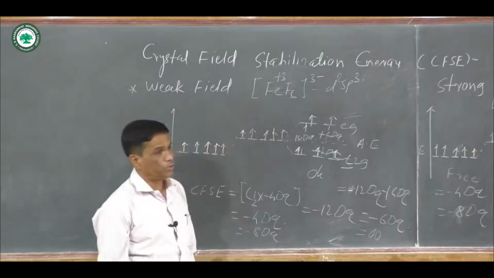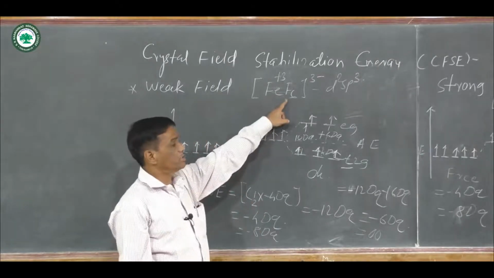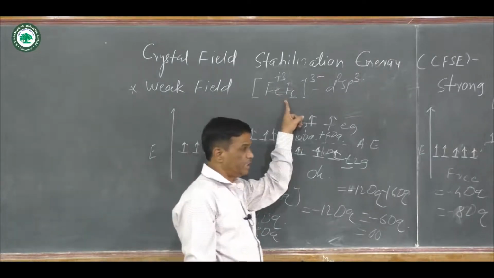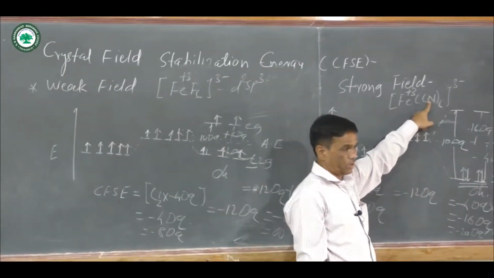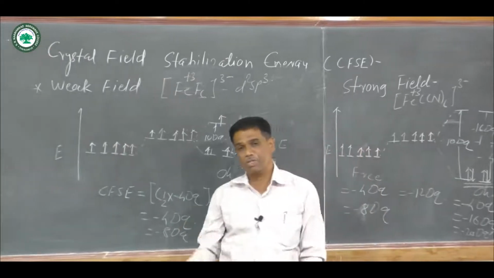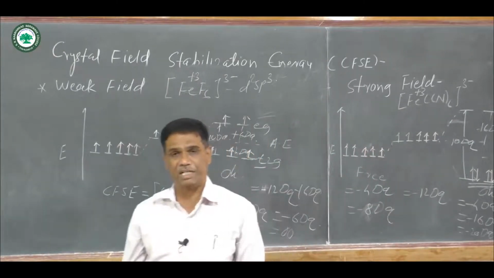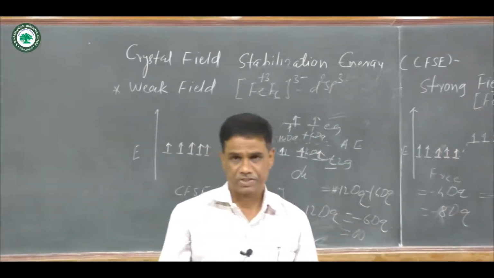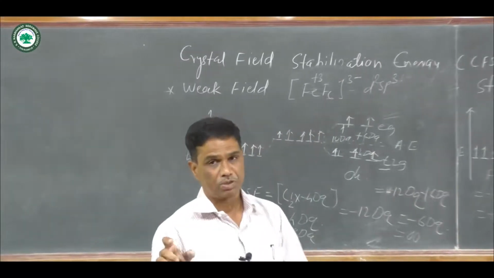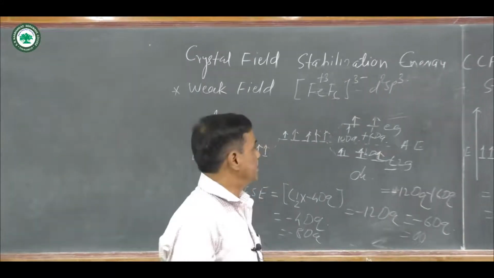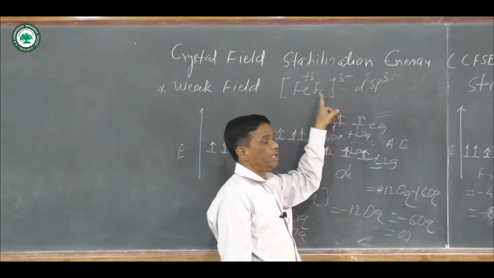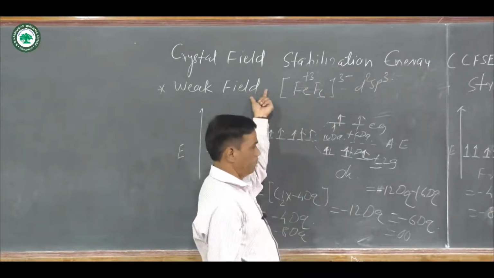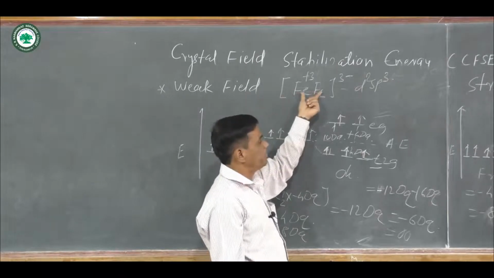Hybridization is d2sp3. Here 6 fluoride ligands are present in the weak field. Here 6 cyanide ligands are present in the strong field. In the electrochemical series, the position of the cyanide ligand CN⁻ is at first, which means it gives strong field complexes. Whereas in [FeF6]3−, the fluoride ligand forms the weak field complex. This is the weak field complex.